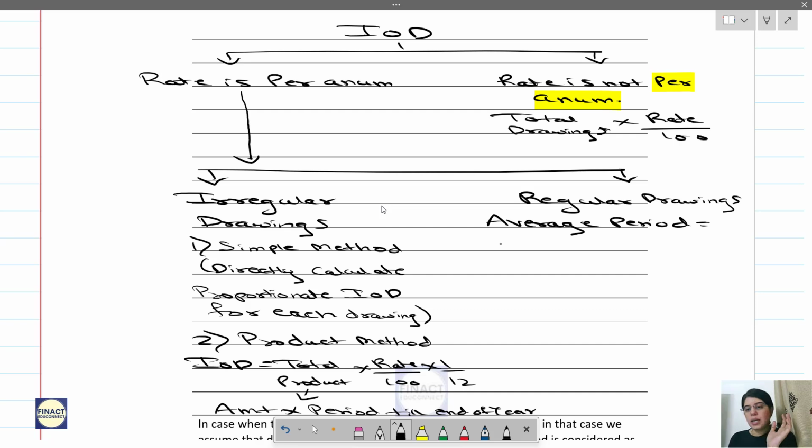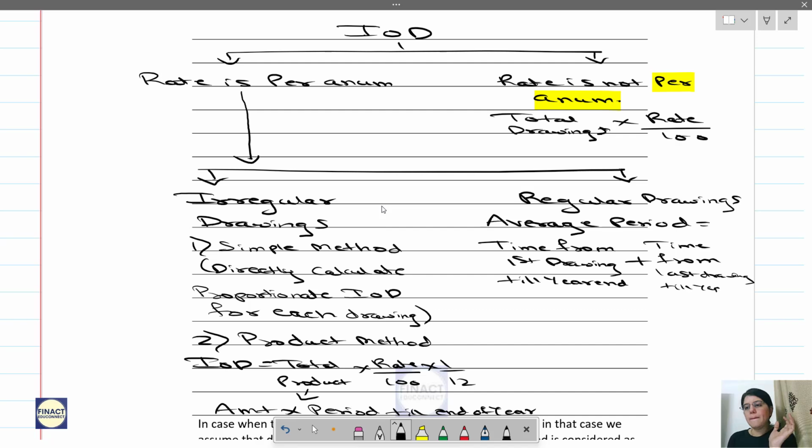So average period is time from first drawing till year end, plus time from last drawing till year end, divided by 2. Once we calculate this average period, we will calculate interest on drawings.